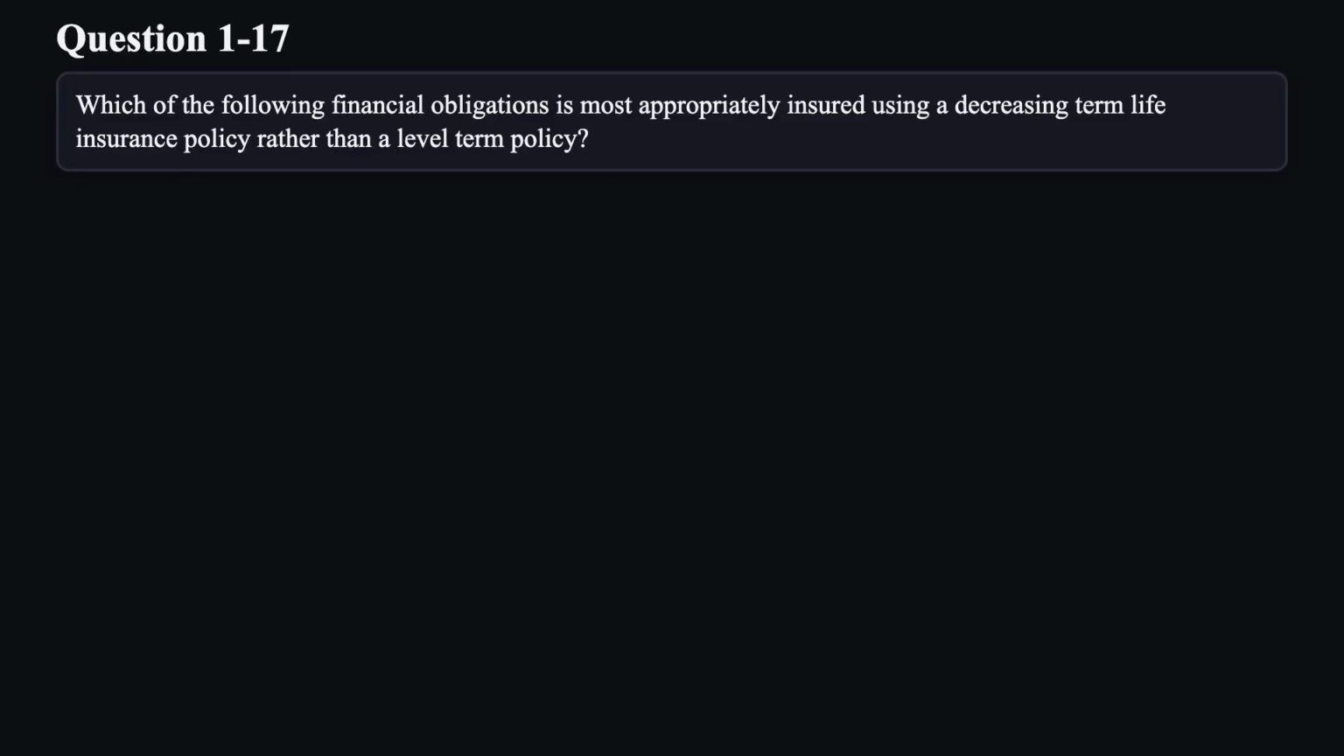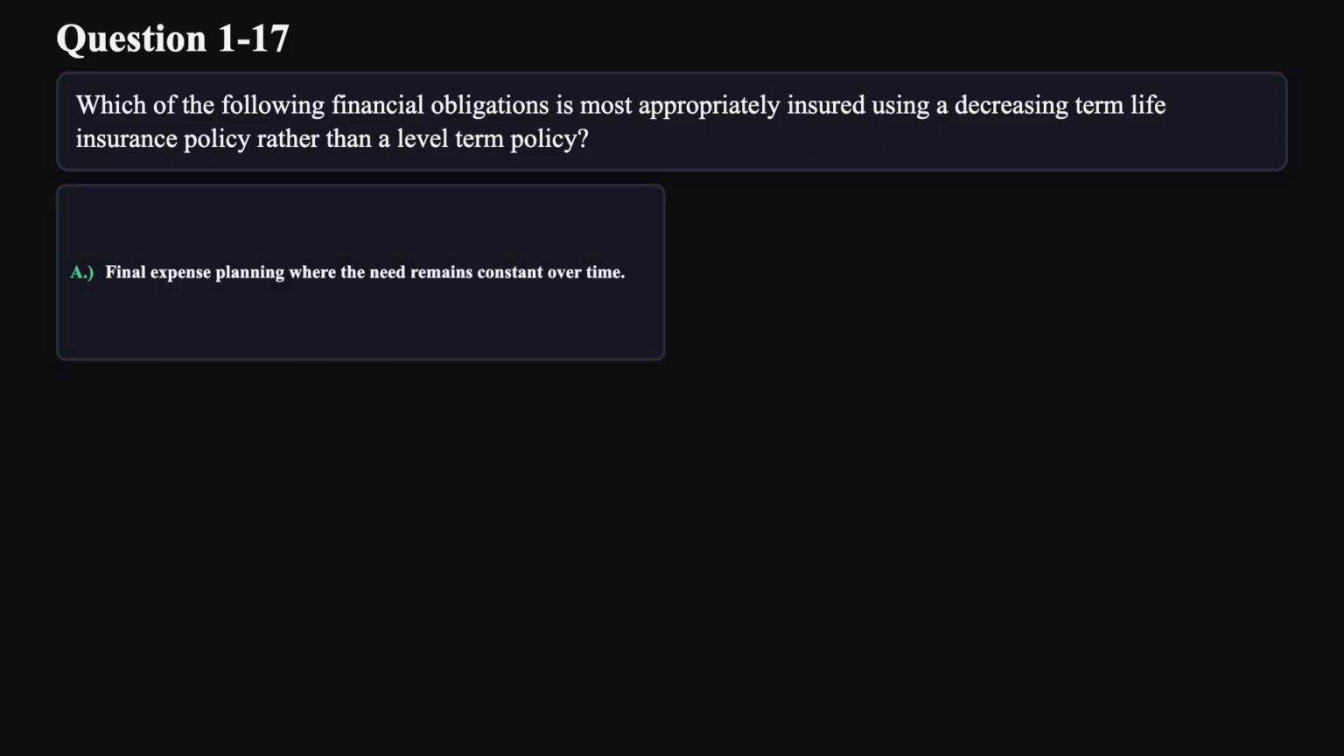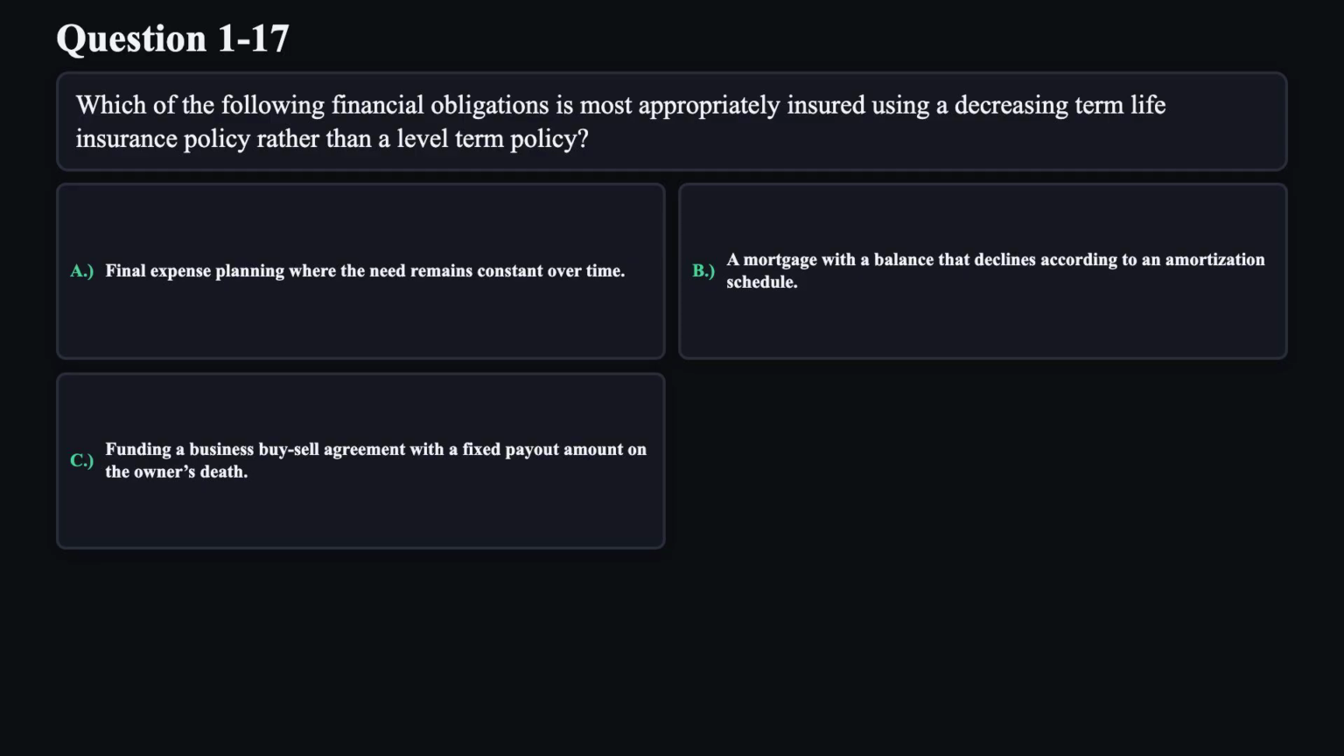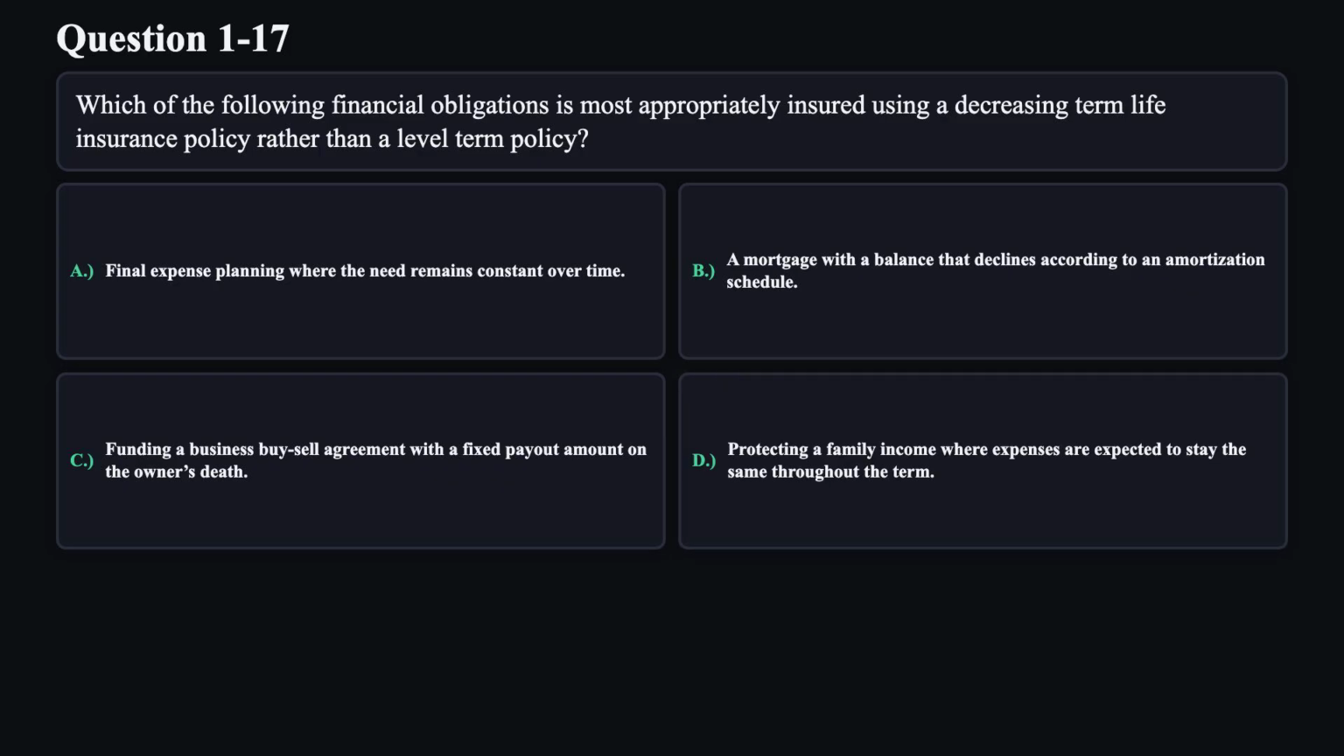Question 17. Which of the following financial obligations is most appropriately insured using a decreasing term life insurance policy rather than a level term policy? A. Final expense planning where the need remains constant over time. B. A mortgage with a balance that declines according to an amortization schedule. C. Funding a business buy-sell agreement with a fixed payout amount on the owner's death. D. Protecting a family income where expenses are expected to stay the same throughout the term.